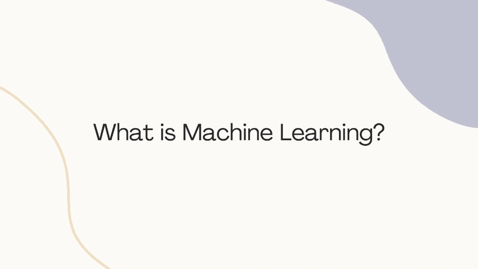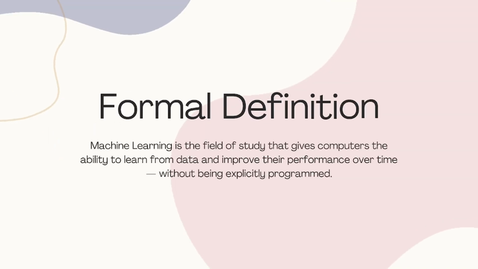Imagine you're teaching a child how to recognize apples and oranges. You don't give a list of rules like, if the fruit is round, red, and has a stem, it's an apple. Instead, you show the child lots of apples and oranges. Eventually, the child learns to spot the difference by experience. That's machine learning. We show the machine lots of data, and it learns patterns to make predictions.